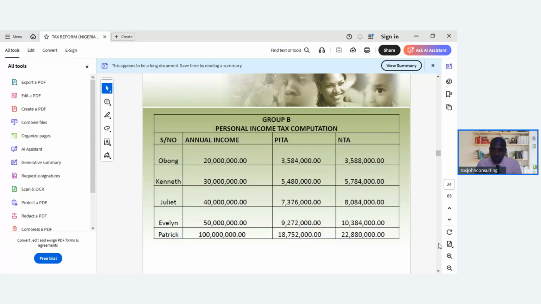Look at group B, the personal income tax computation for PITA and for NTA. So remember, PITA has been repealed, so it is NTA we now have that will be in use from next year. So these are the differences of the two acts.